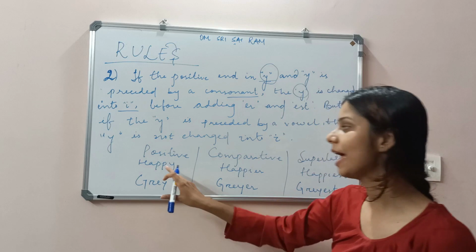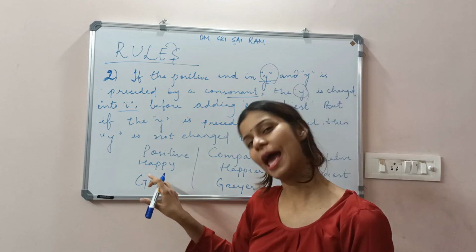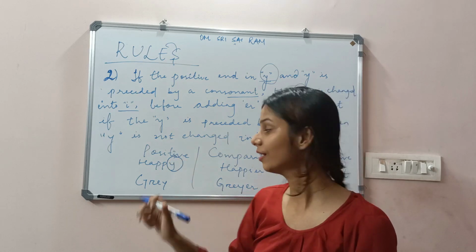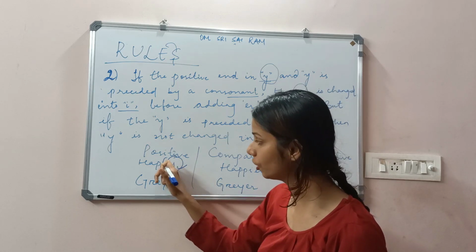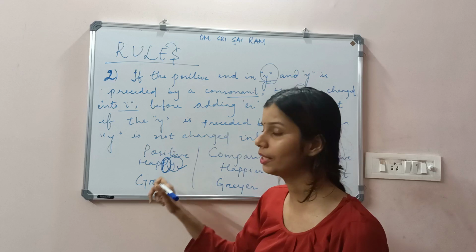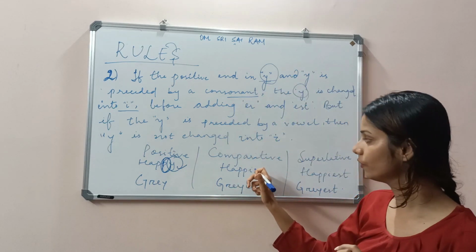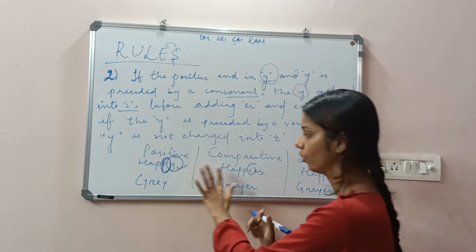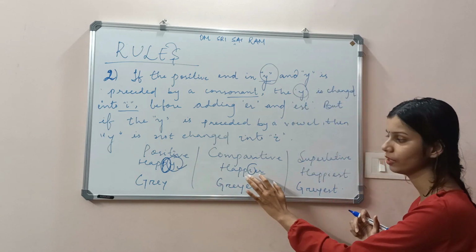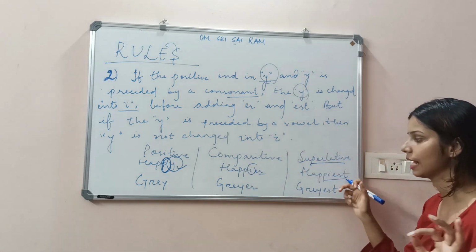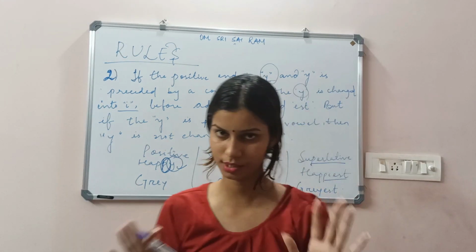For example, the positive word happy. When the word ends with Y, but before that, in HAPPY, P is a consonant letter, here we used IER. We removed Y and used IER. And in the superlative form, we used happiest, EST. Understood?